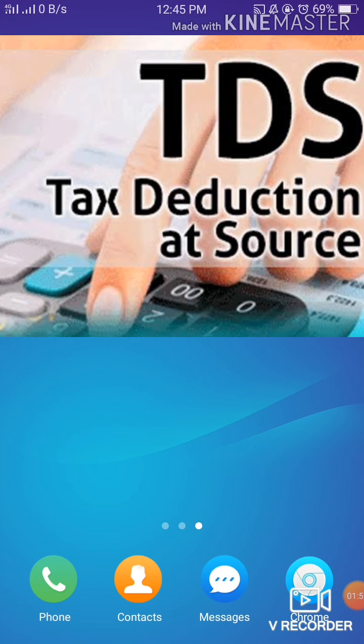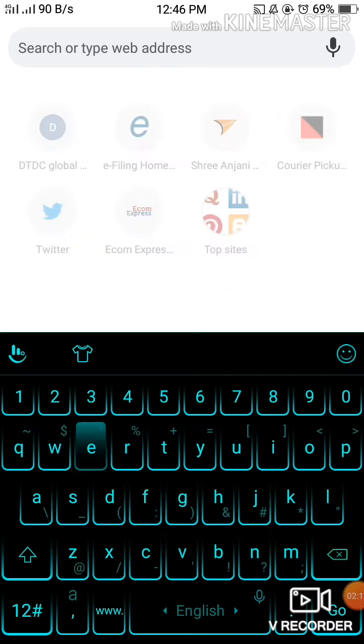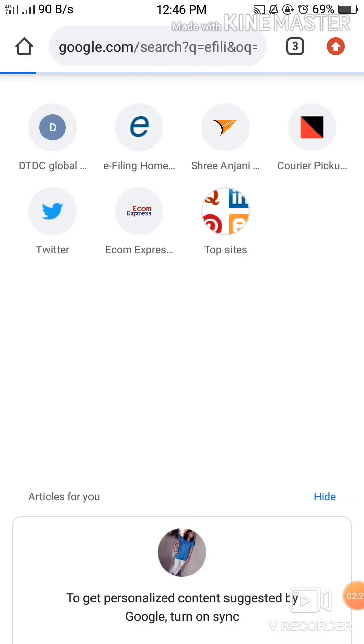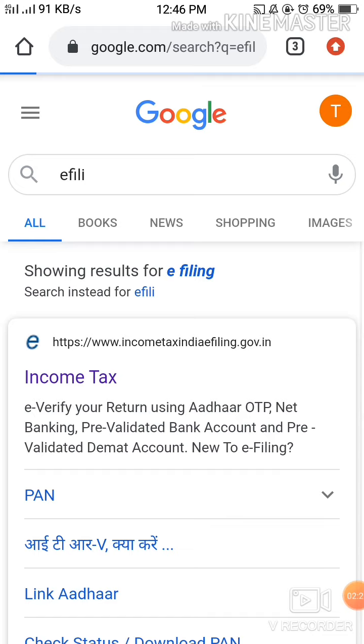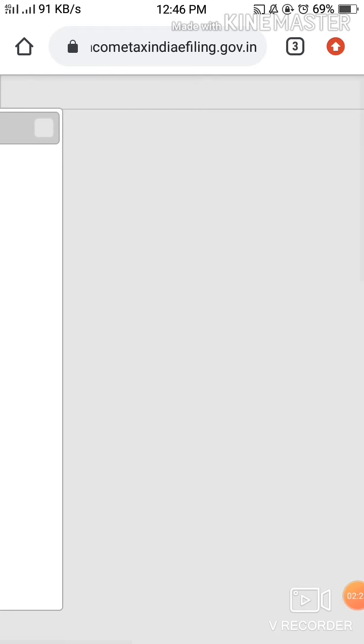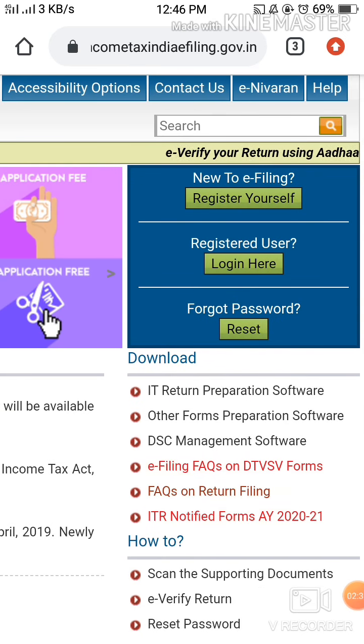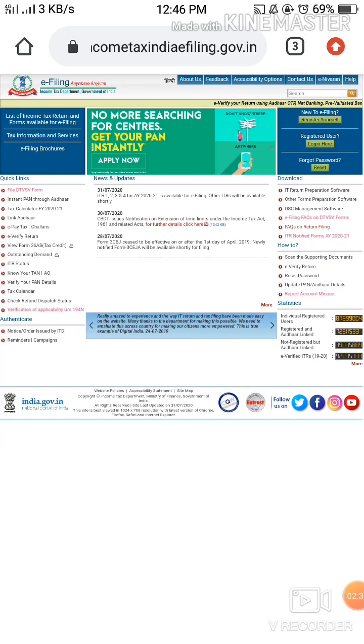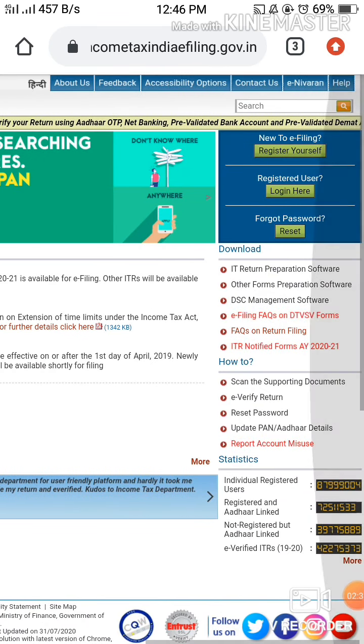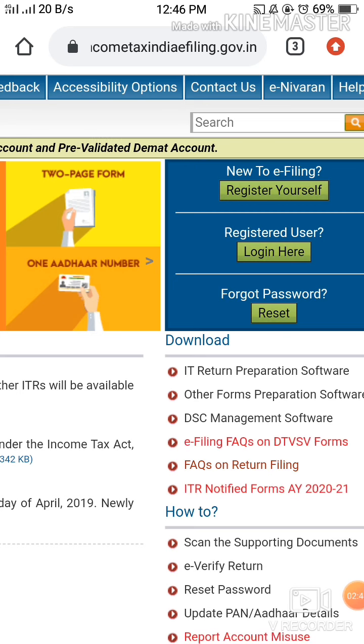Now people have the doubt: where can we see how much TDS has been deducted from our payments, and whether the person who is deducting our TDS is filing his TDS returns on time or not? This will be visible only to those people who are already registered on the e-filing website and log in there with your user ID and password. This is the page of the website, and here is the tab for registered user. Click on login here.